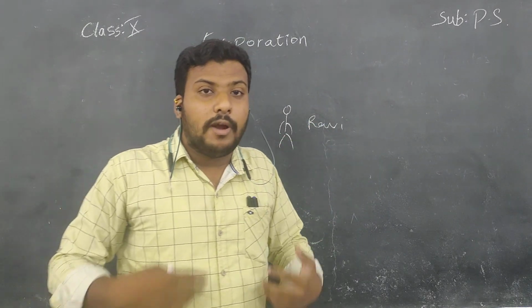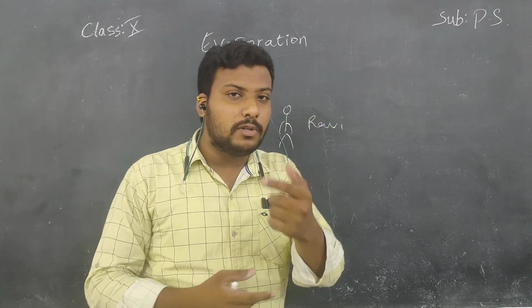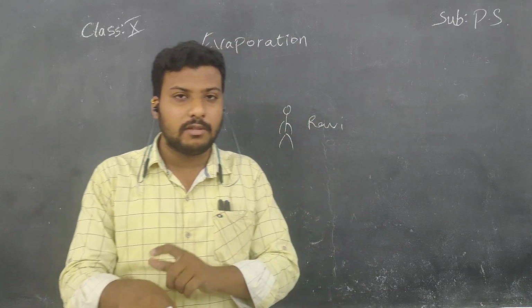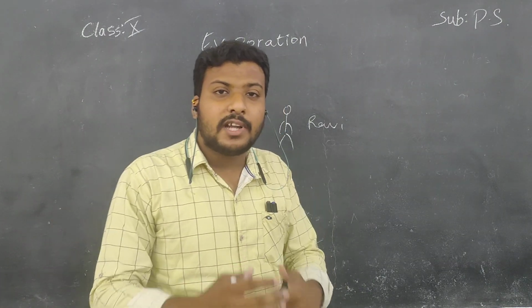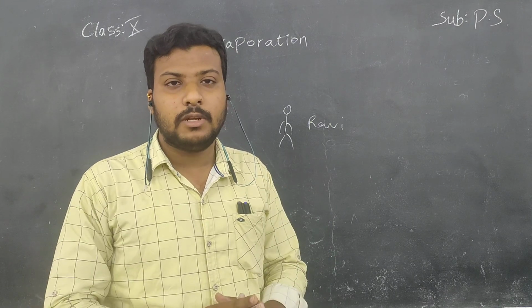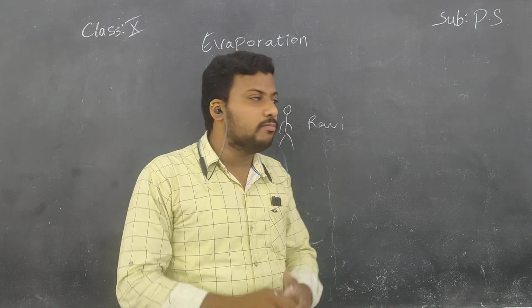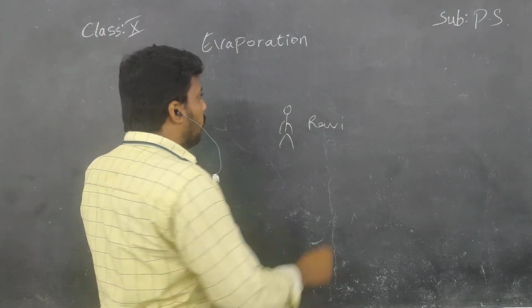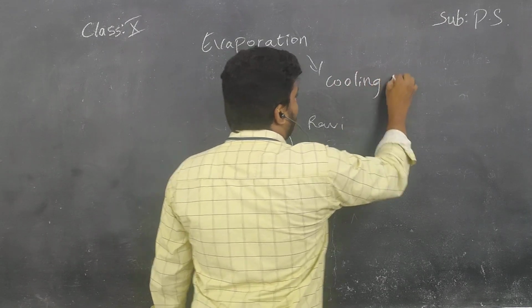Then to cool our body temperature, whatever water is present in the sweat glands, present on the skin, behind the skin, children, these sweat glands start evaporating water to cool our body's temperature. If not so, we'll die. Understand, children? So here we can conclude that evaporation is a cooling process. It is a cooling process.